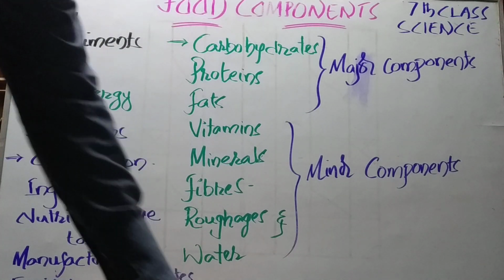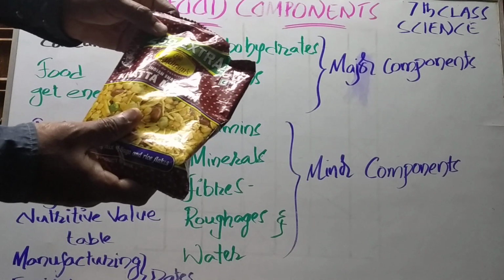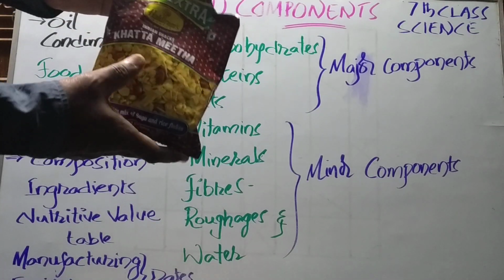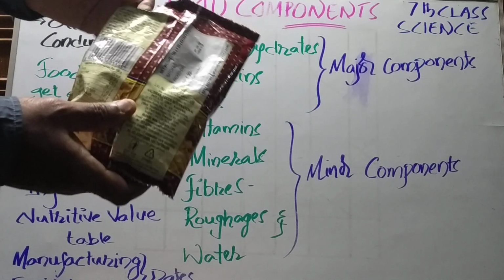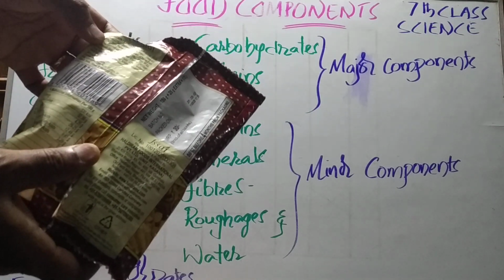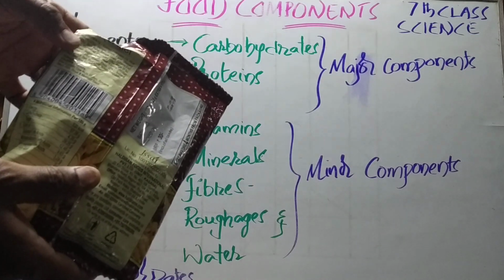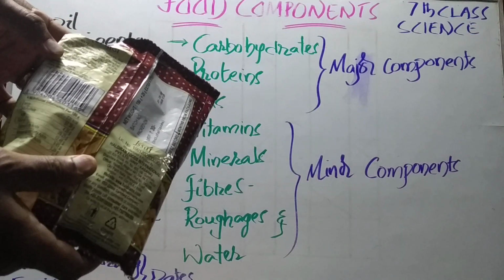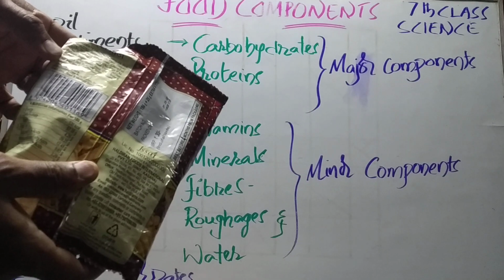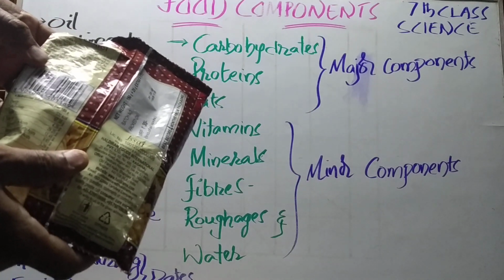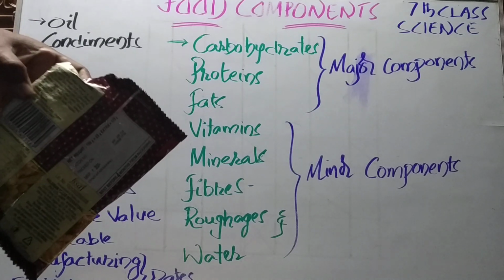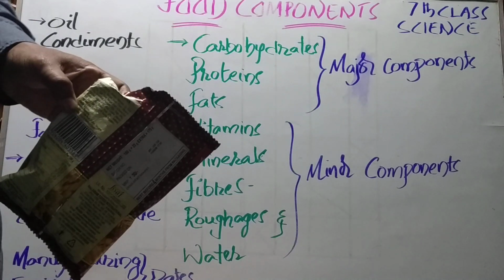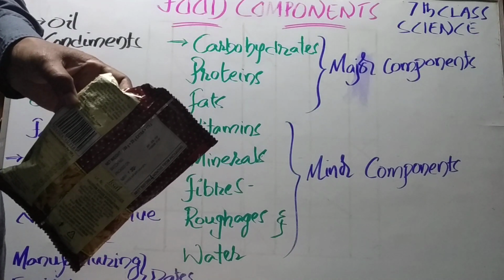So yeah, this is one snack item, katta meeta. If you carefully observe, here you can find ingredients. What is meant by that? Daily on the ETV channel at 12 we get one program. What is that? Yeah, Telugu Ruchulu.